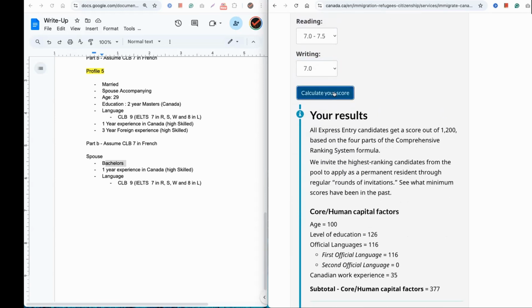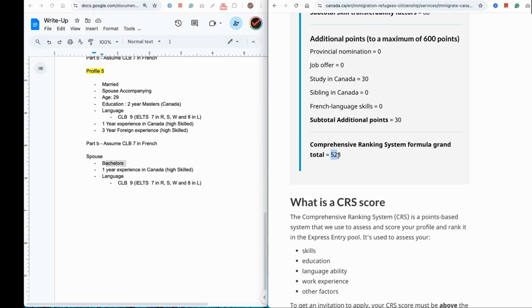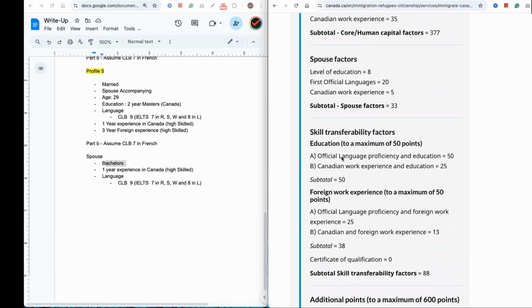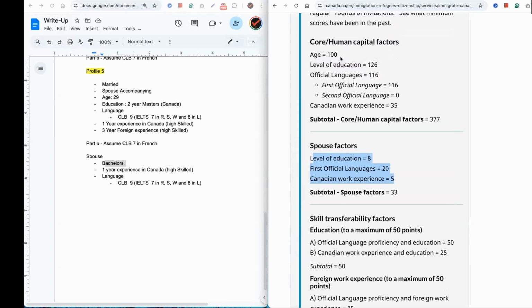Now let's see how much the score differs, right? The score actually increased by 1 point. A lot of people say that it's always going to decrease, but that's not going to happen, because of the spousal factors, these are the factors under spouse. What happens is they break these factors into the core human capital factors and the spouse factors.